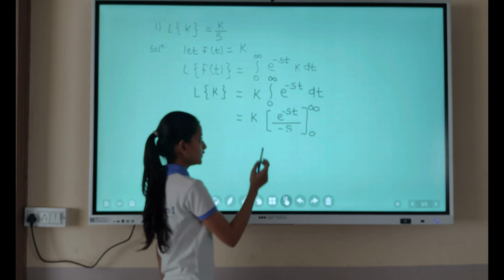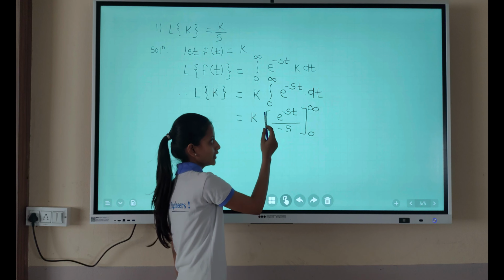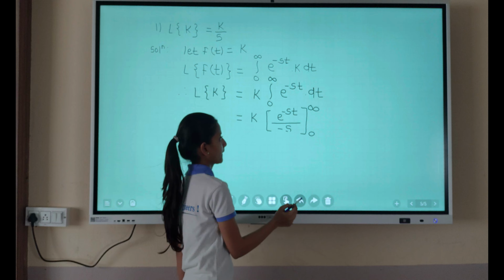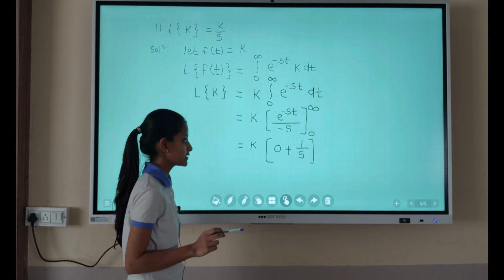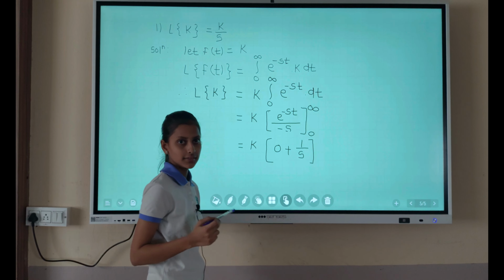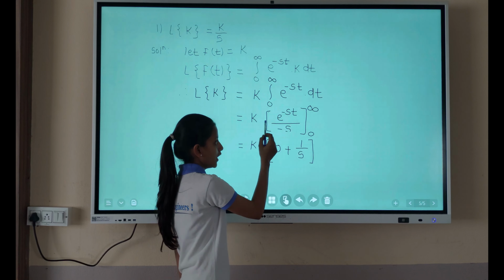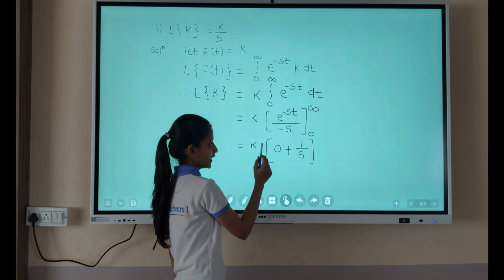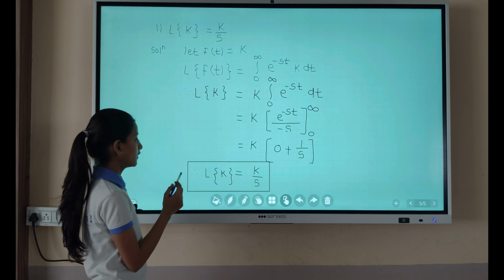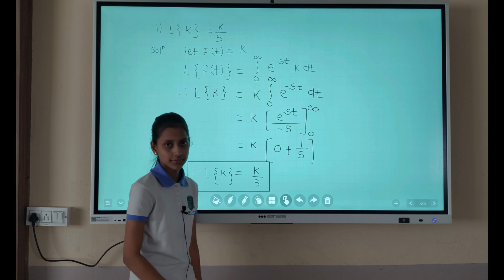After applying the integration, we get e raised to minus st upon minus s, with the limits from 0 to infinity. After applying the limits, e raised to minus infinity is 0 and e raised to 0 is 1. For the lower limit we put the minus sign, so minus minus becomes plus, and we get the Laplace transform of k is k upon s.